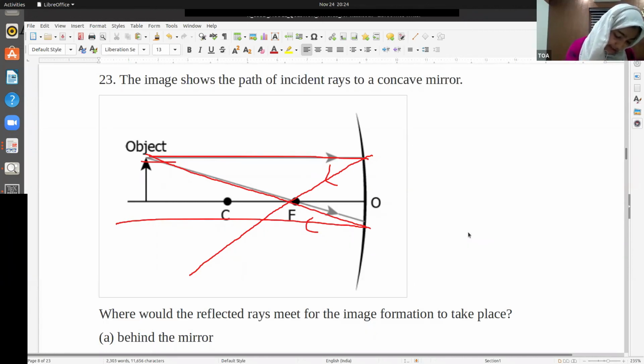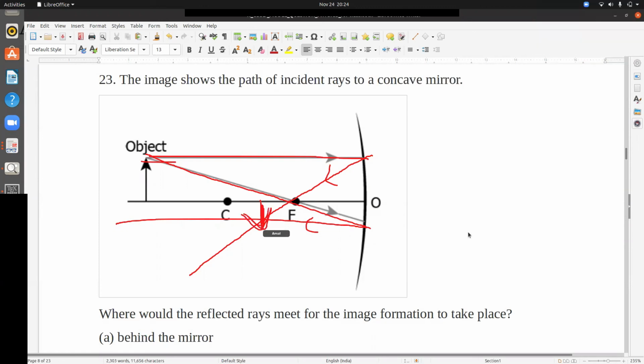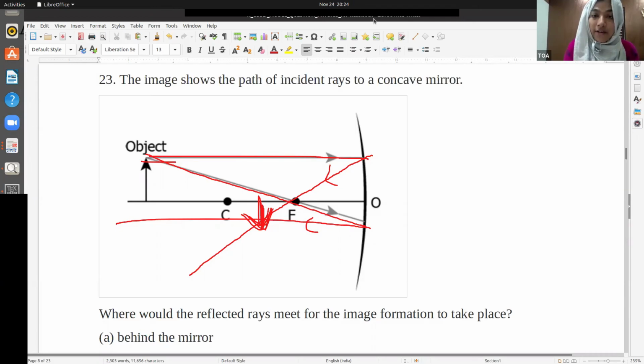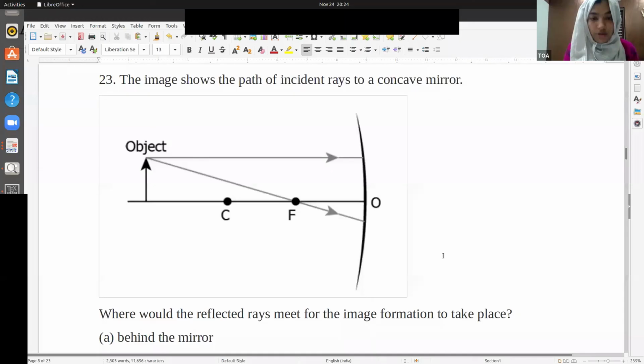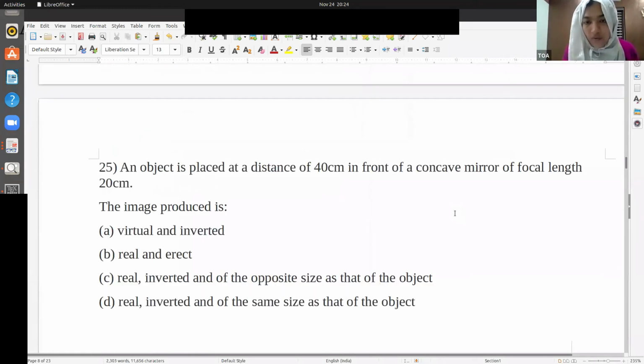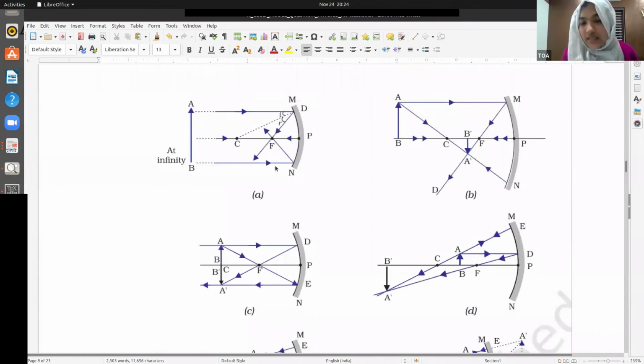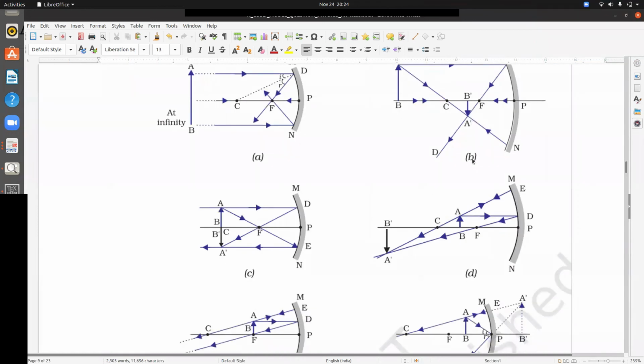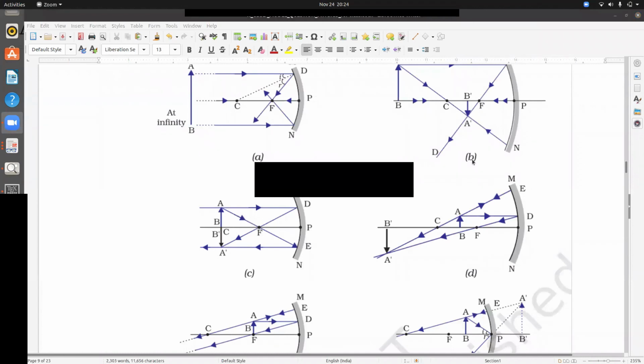At this point, between F and C. So it should be between C and F. That's the reason why I told you that you can actually draw this and find the answer. For that, you should study these images in detail and understand what is happening. Okay, fine. Thank you, ma'am. Bye.